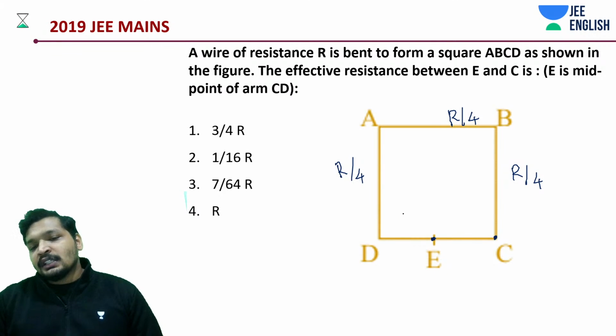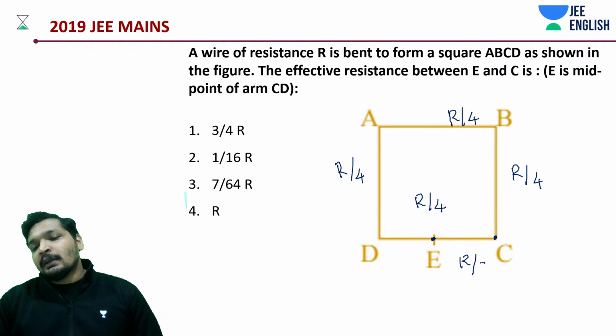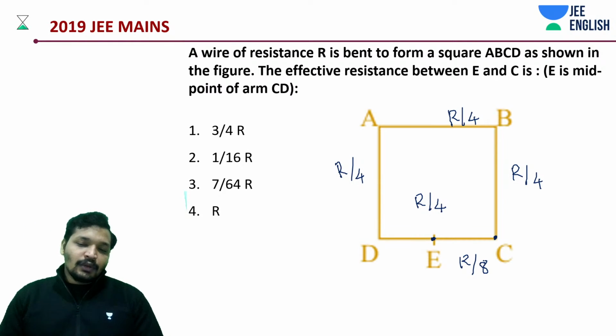Cross-sectional area is remaining the same. Whole thing is R by 4. The whole thing is R by 4, between E and C, how much is it? R by 8. Correct? Okay.